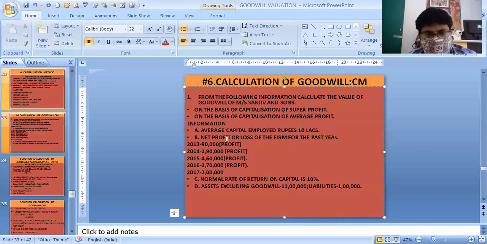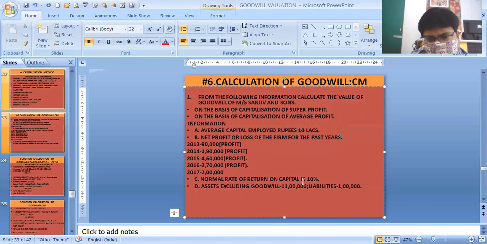Average capital employed is 10 lakhs. Net profit or loss of the past years: for 2013, 90,000 profit; for 2014, 1,90,000 profit; for 2015, 4,60,000 profit; for 2016, 2,70,000; for 2017, 2 lakhs.